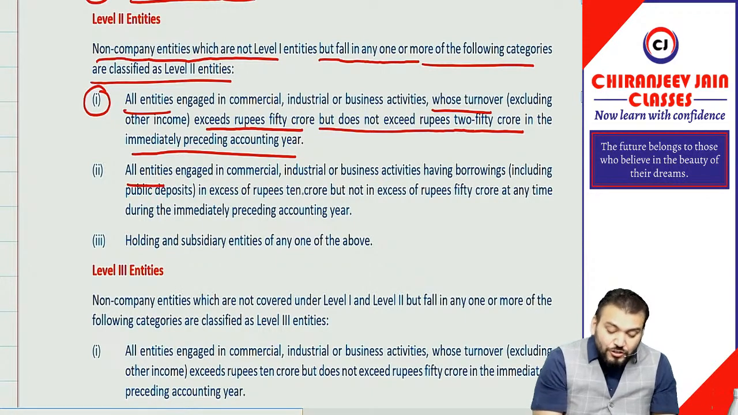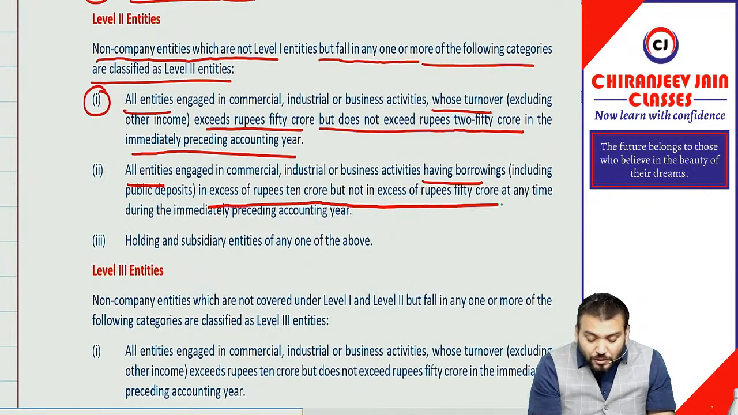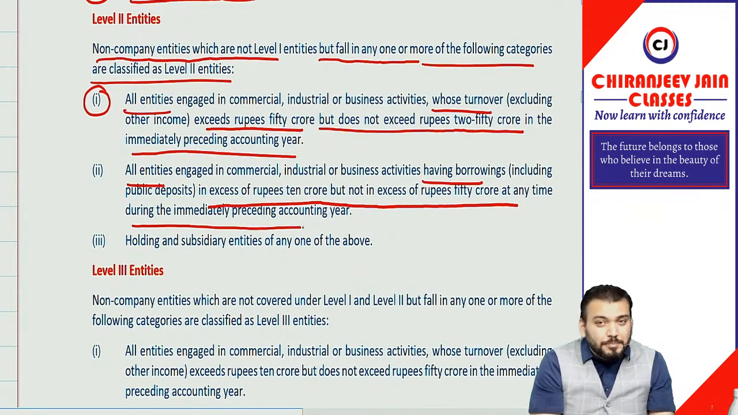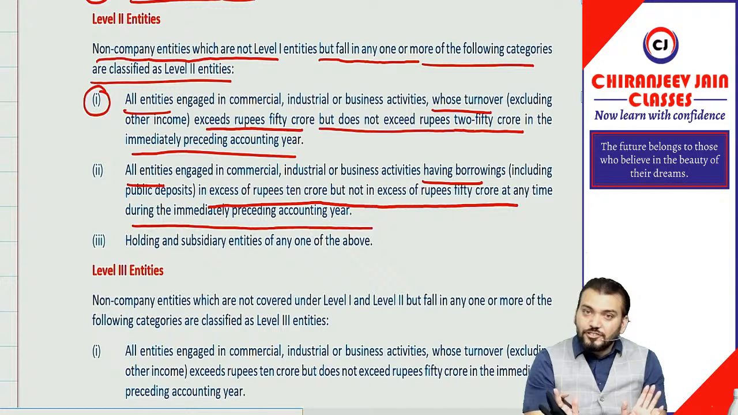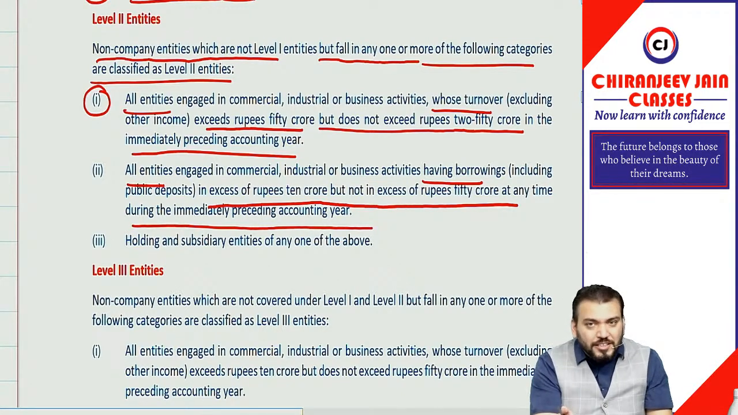And all entities having borrowing in excess of rupees 10 crore but not in excess of 50 crore at any time during the immediately preceding accounting year. Understood? Yes, sir. Then point number 3, holding and subsidiaries of above entities will also be level 2 entities.